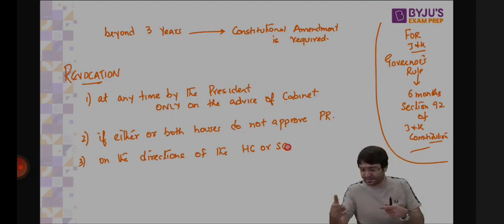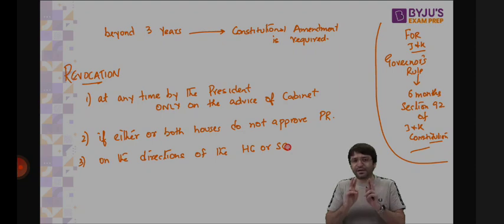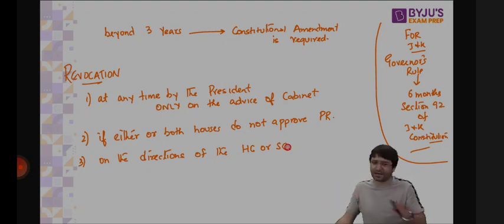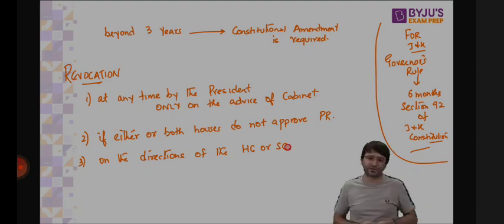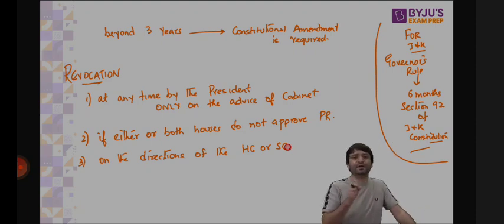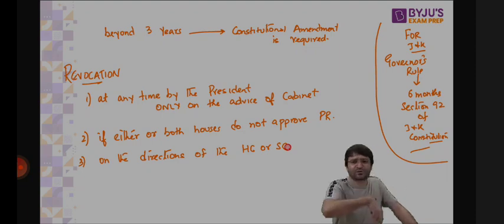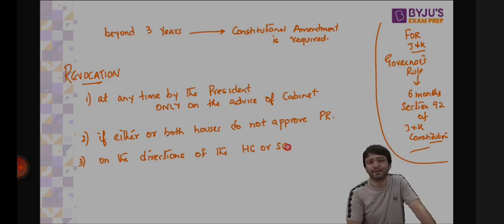That means total 2 years, provided one of the two conditions is satisfied. Either national emergency is in operation, or the Election Commission of India certifies that under the current scenario, we cannot hold elections. It is not possible to hold elections. But 3 years is the maximum constitutional validity of a president's rule. If you want to extend president's rule beyond 3 years, parliament needs to amend the constitution. But it can be revoked at any point in time by the president on the advice of the cabinet. It can be revoked if either of the two houses or both houses reject president's rule by simple majority. If the Supreme Court or the High Court declares the imposition of president's rule as unconstitutional, invalid, then president's rule is revoked. And what happens because of this president's rule?